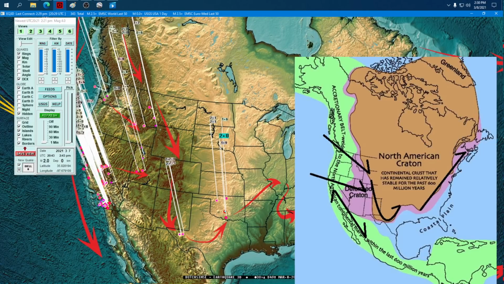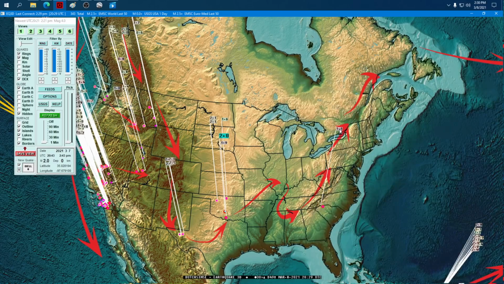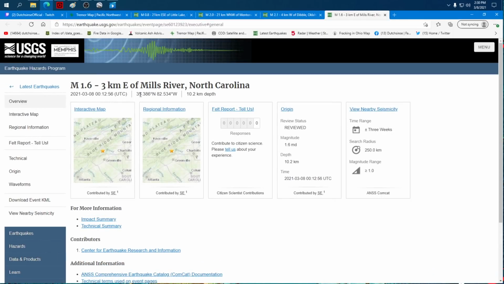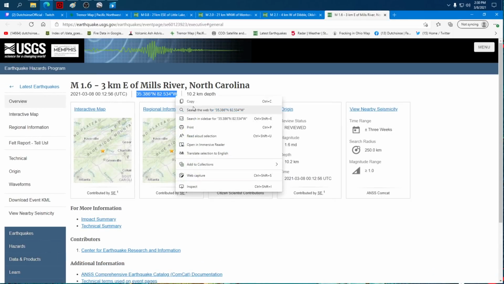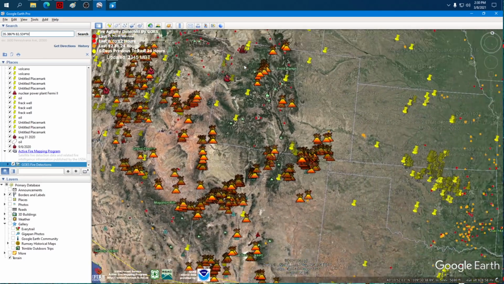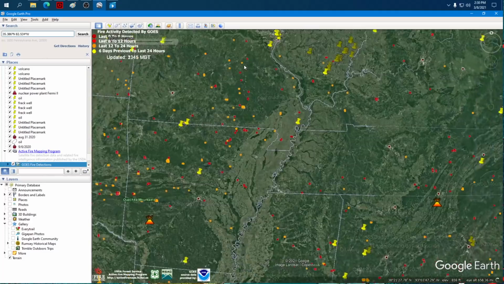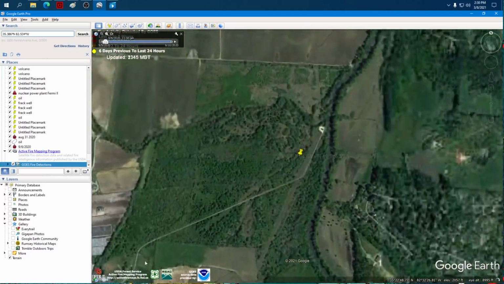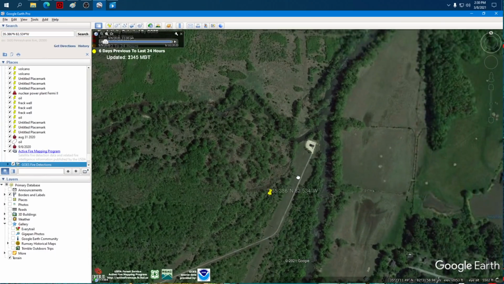East Coast, we're on the edge of the craton over at the South Carolina, North Carolina border region, but I want to go pull the coordinates and go see what's there. Mills River, North Carolina. Going to Fraser's Ridge. You become the laird of the ridge. Okay. What's over here all the way on the side edge of the craton? What is that?